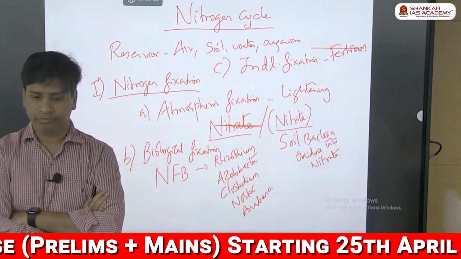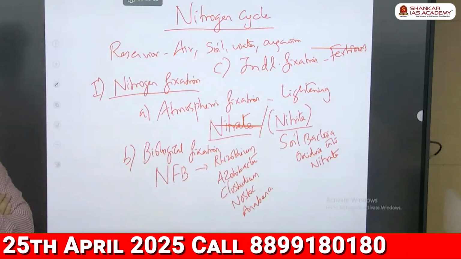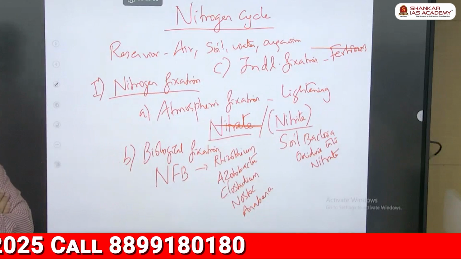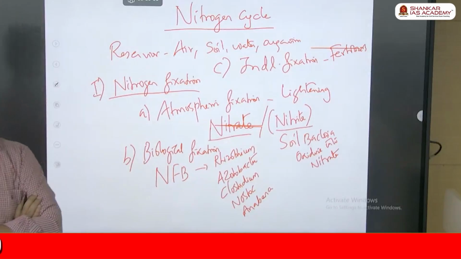Fertilizers. Industrial fixation. It is nothing but fertilizer. They use a process, and finally they produce the NPK. Okay, urea, that we directly apply to it. By that way, the nitrogen comes inside.